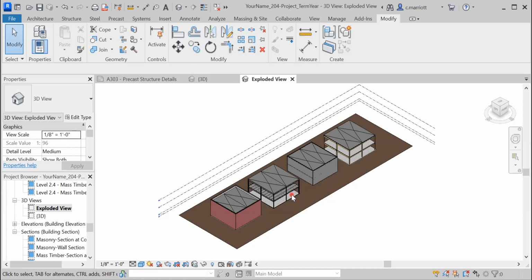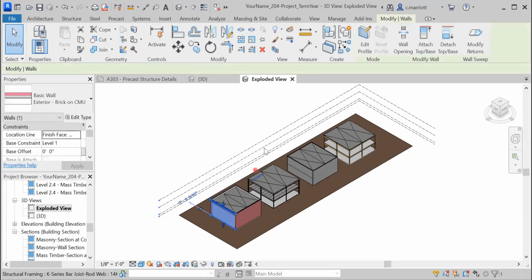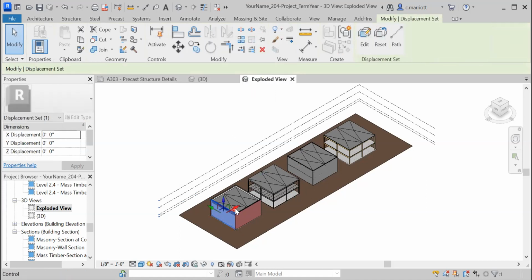All of your projects are going to be slightly different in the way that they look and what you're going to be showing. But just to give you an illustration of how this works, if I was to select this wall element right here, I go to modify walls, click on displace element, and I'll use the arrow controls here to open up some of the walls.